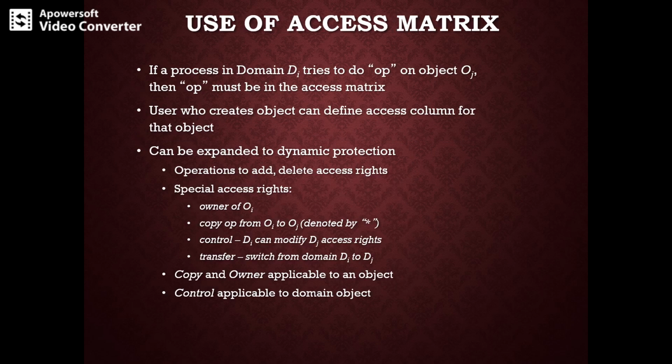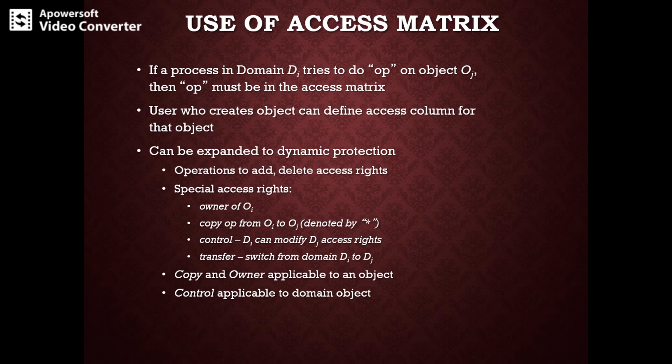If a process in domain Di tries to do an operation OP on an object Oj, then OP must be in the access matrix. That entry must be specified in that particular access matrix.